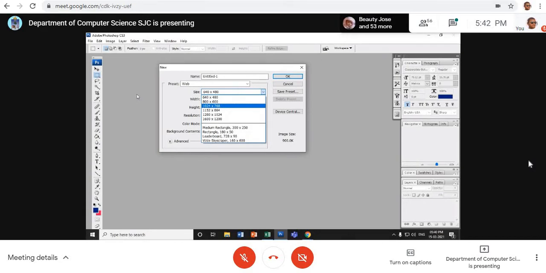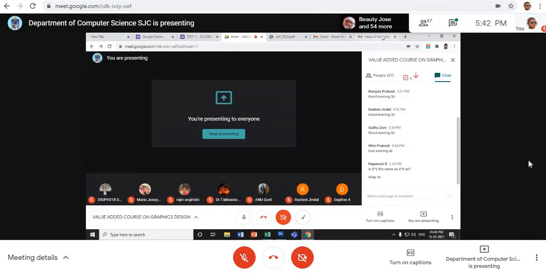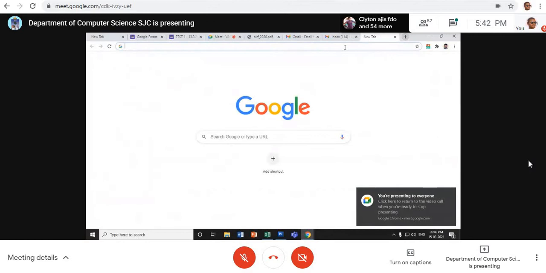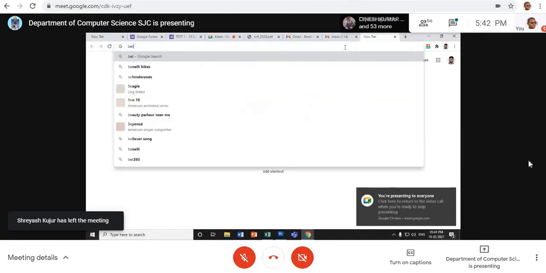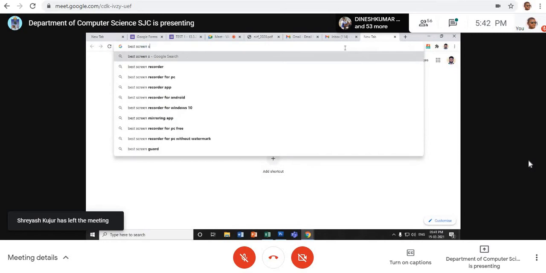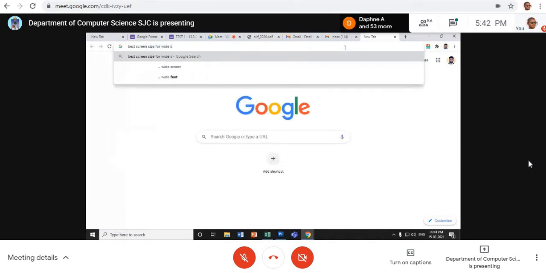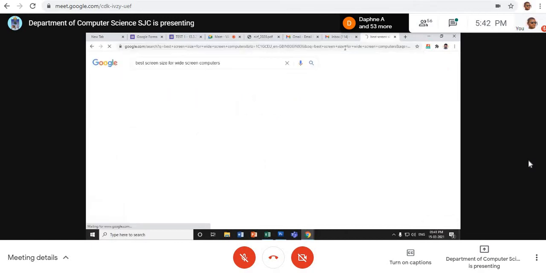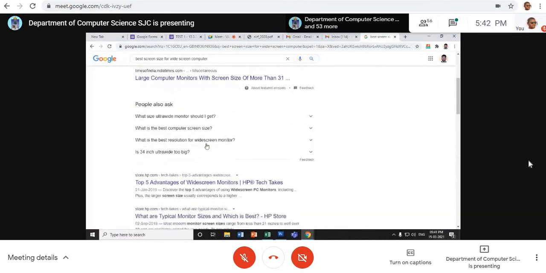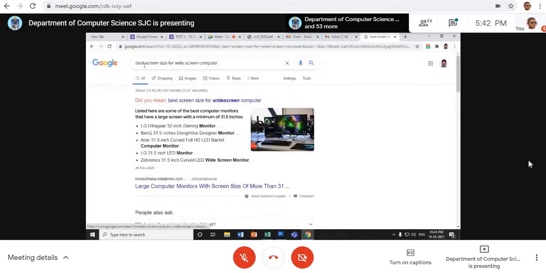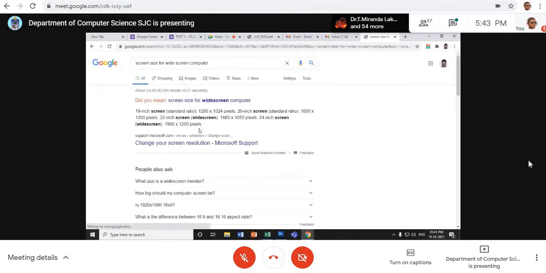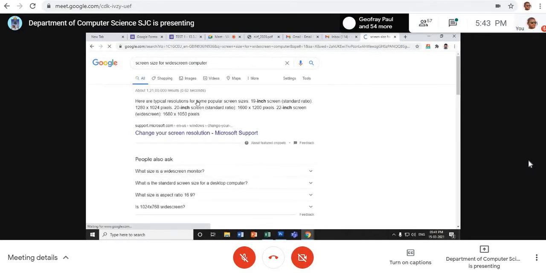I can also search in Google. For example, I go to Google and search for best screen size for wide screen computers, widescreen computers. Okay, you can just click over here, screen size for. Okay, look at here, 1900 into 1200. You can have it like that. See, you can just copy it.